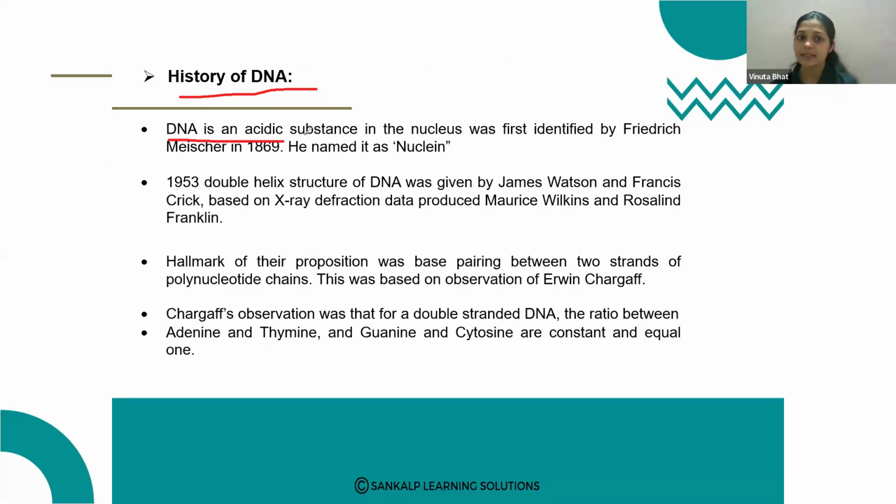DNA is an acidic substance in the nucleus, first identified by Friedrich Miescher in 1869. He named it nuclein. Here the DNA is acidic in nature, mainly found in the nucleus, and it was first observed by the scientist Friedrich Miescher. But he did not name it DNA, he named it nuclein.